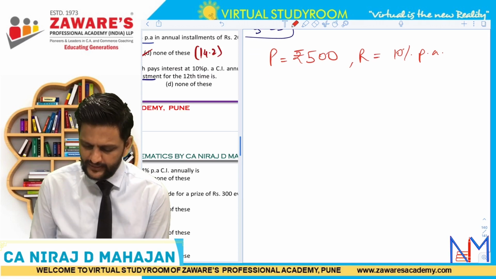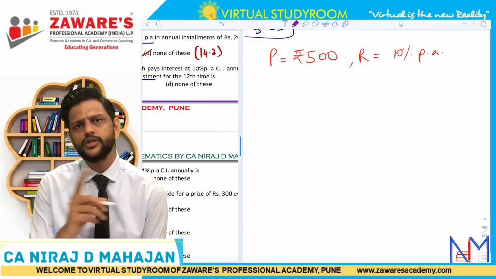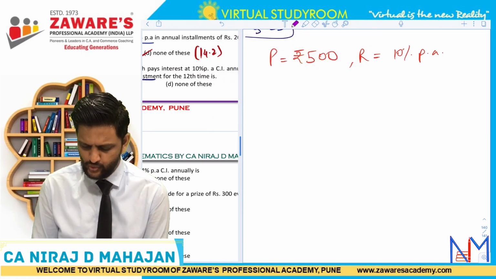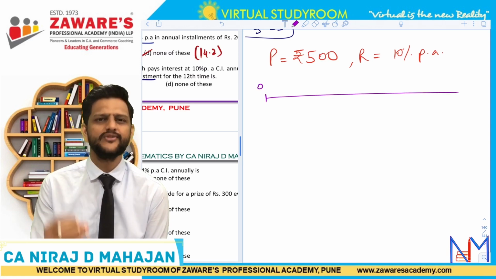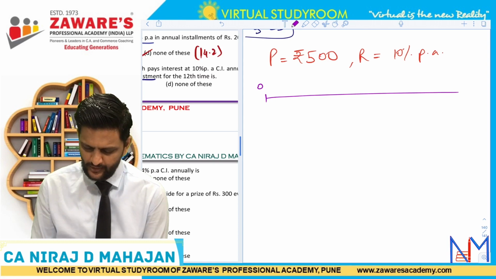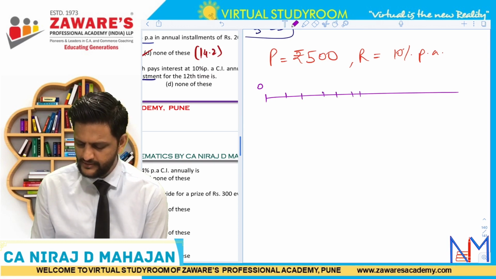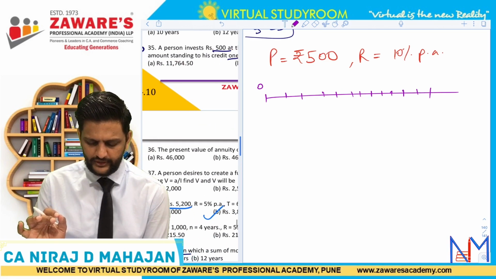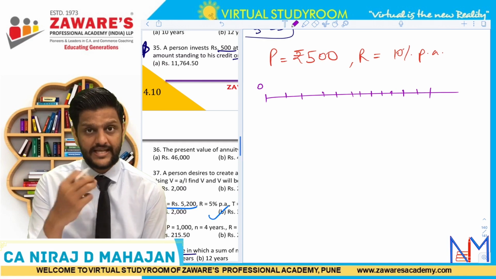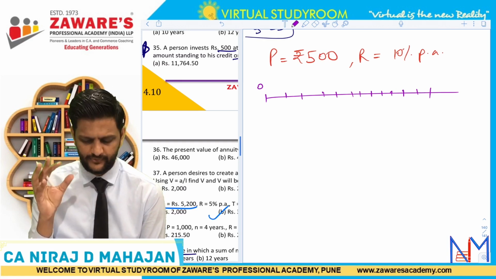Pay attention. The thing is, they're asking you something else and then they're giving you something else. Means what? If this is year number 0, that means as of today. Okay. So 1, 2, 3, 4, 5, 6, 7, 8, 9, 10, 11, 12. Read the last line carefully and then you have to understand how much investment has he done.